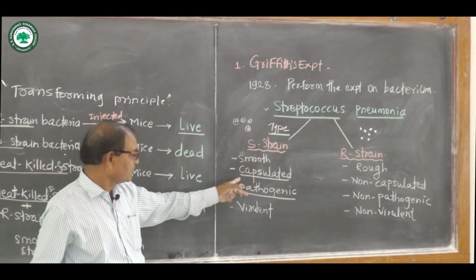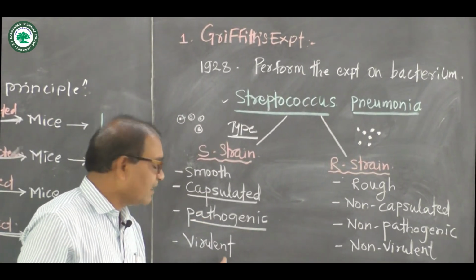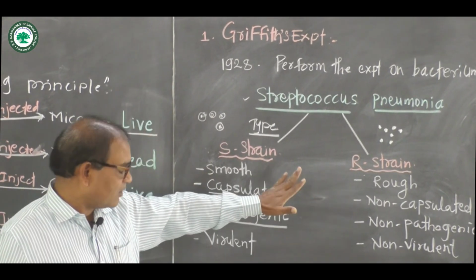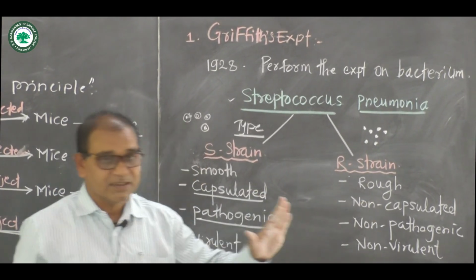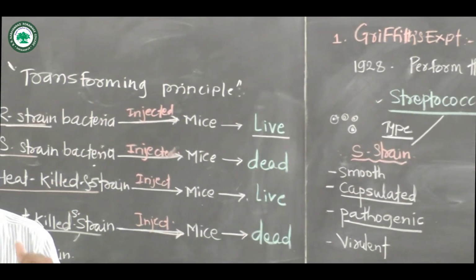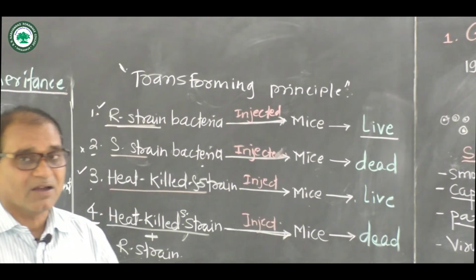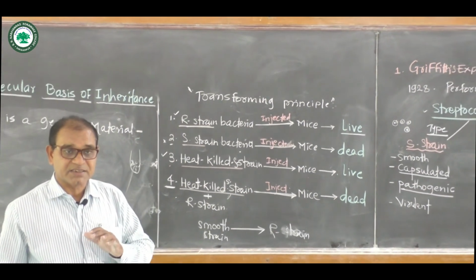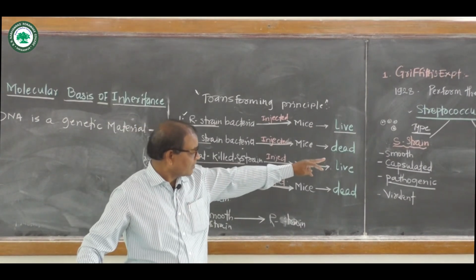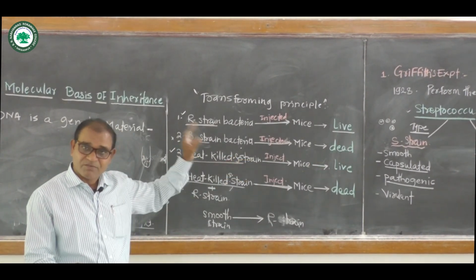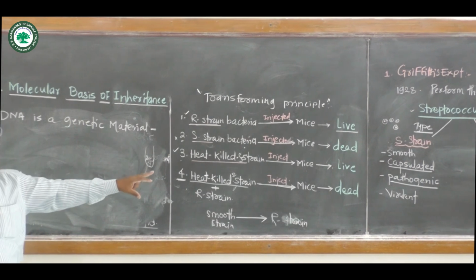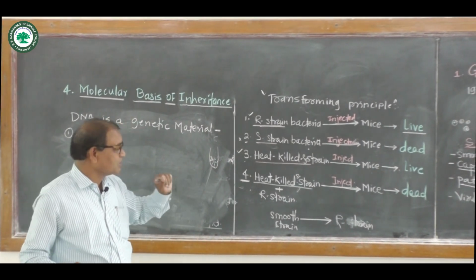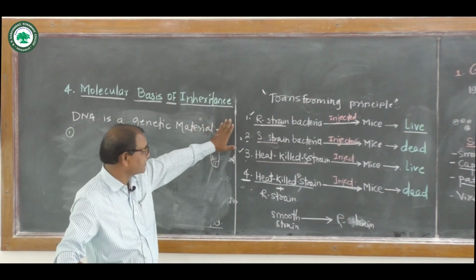The smooth strain is smooth, capsulated and pathogenic, called virulent. The R strain is rough, non-capsulated and non-pathogenic, hence non-virulent, meaning it does not cause disease. The S strain is virulent, capsulated and pathogenic, and causes disease in mice. There are four experiments conducted.